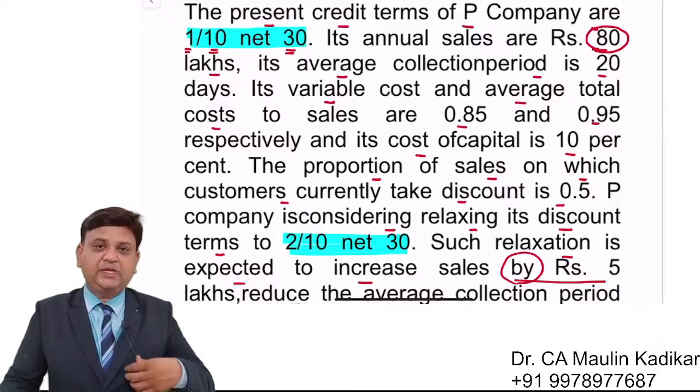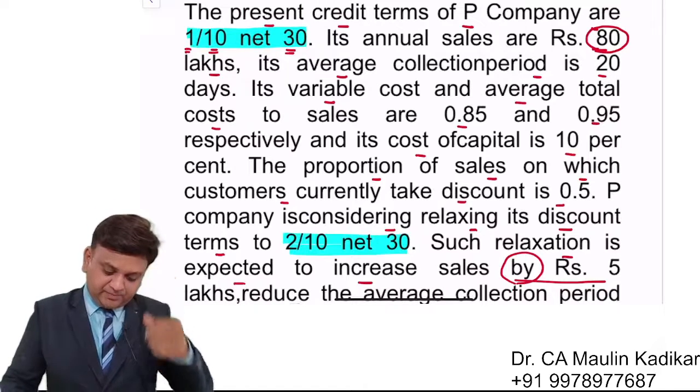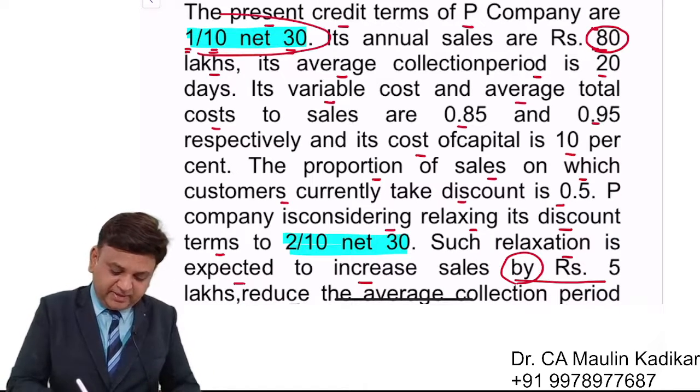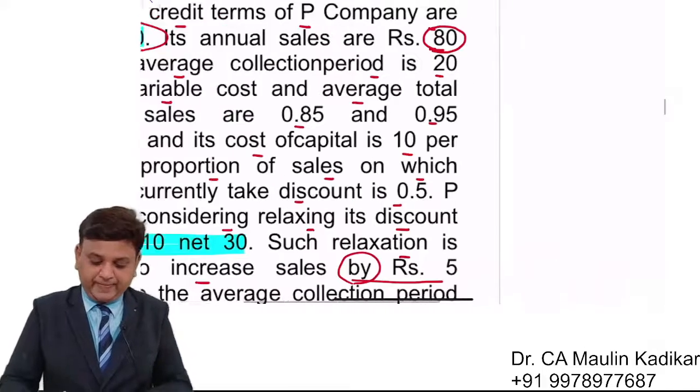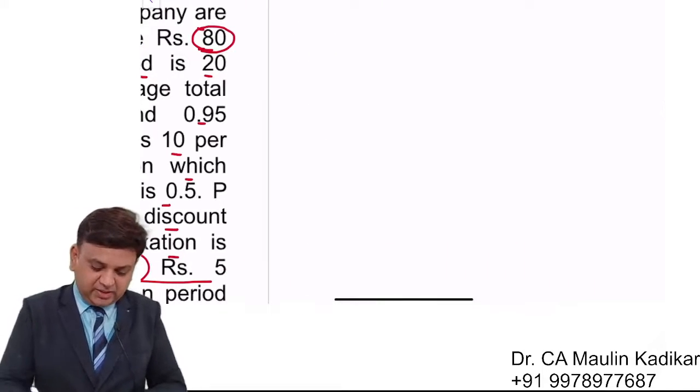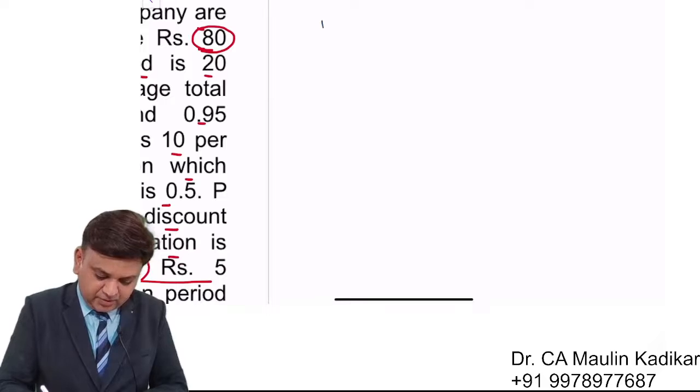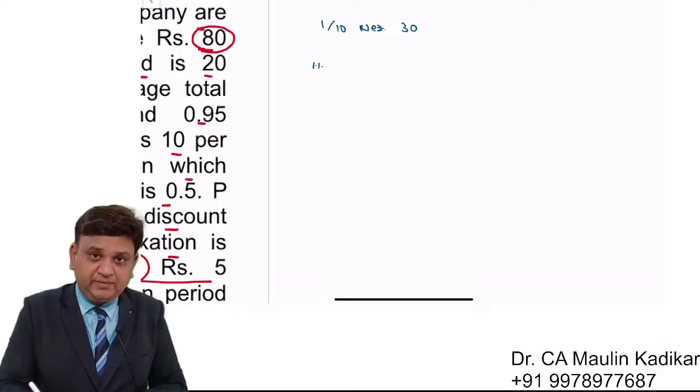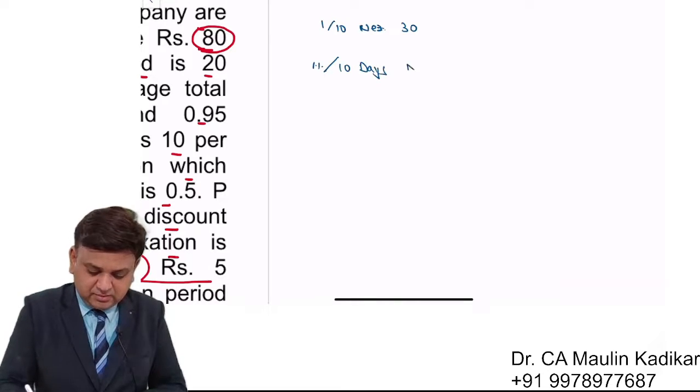I will give you a small explanation. What does the term 1 by 10 net 30 mean? Dear students, it means 1%, 10 days, net 30 days.